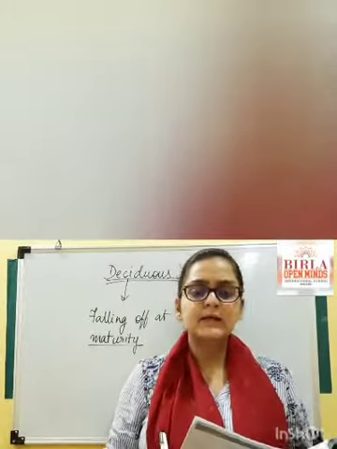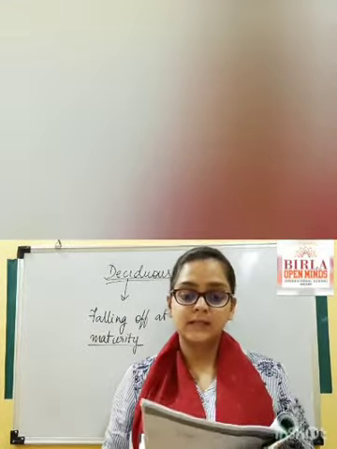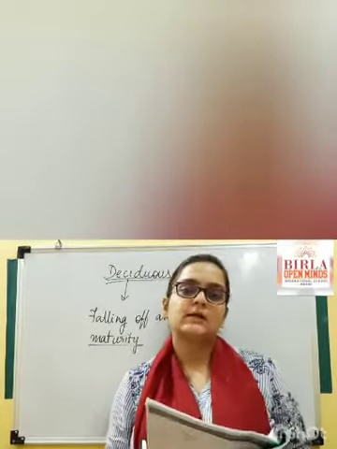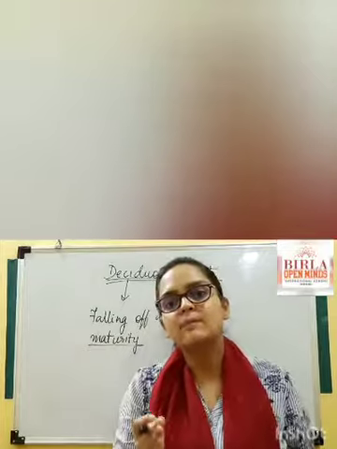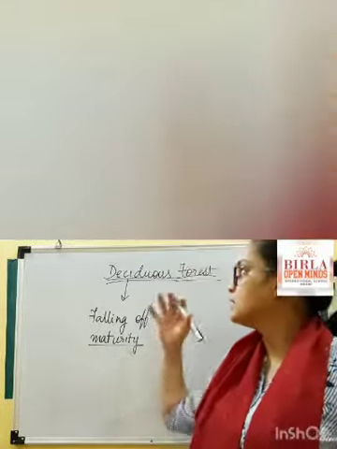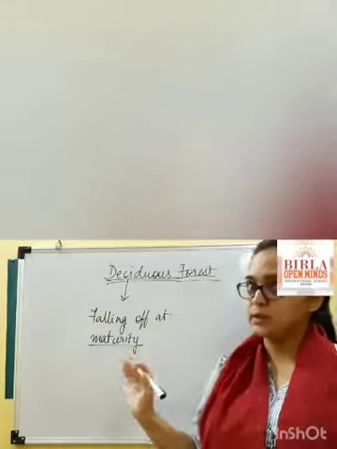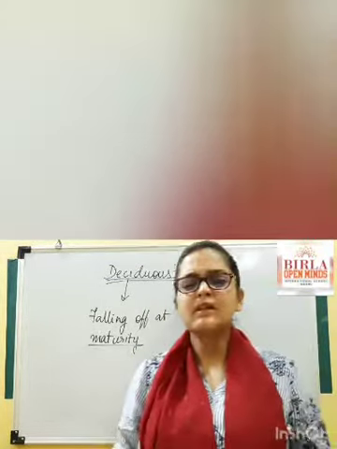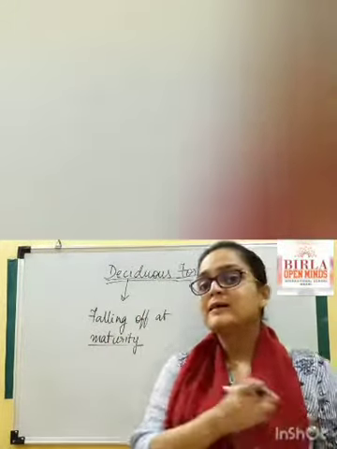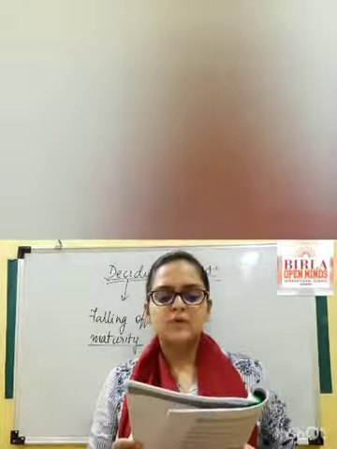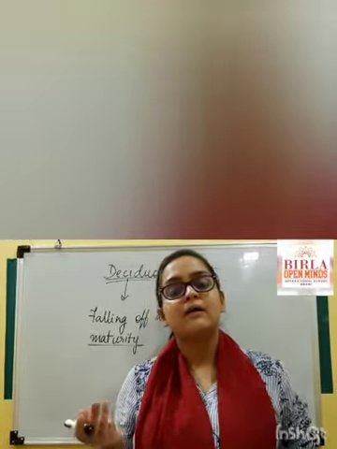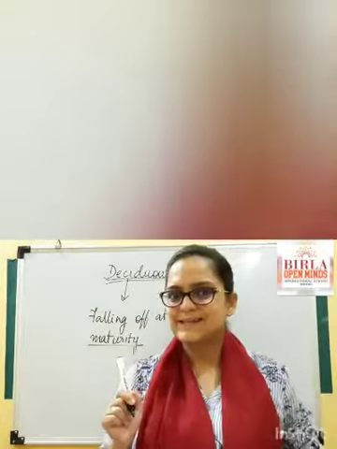And it is typically used to refer to trees or shrubs that lose their leaves seasonally. So those trees or shrubs which lose their leaves seasonally are supposed to be a part of the deciduous forest. Is it clear? Now can you relate what it means, falling off at maturity? Most commonly during autumn, which is the season when the leaves fall. The leaves fall during the autumn season, right?